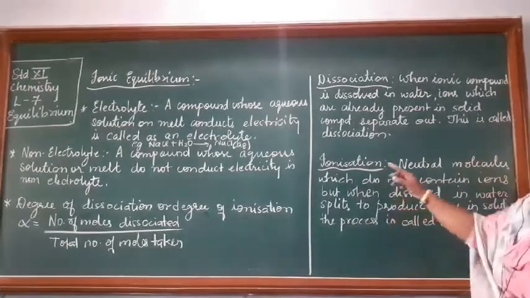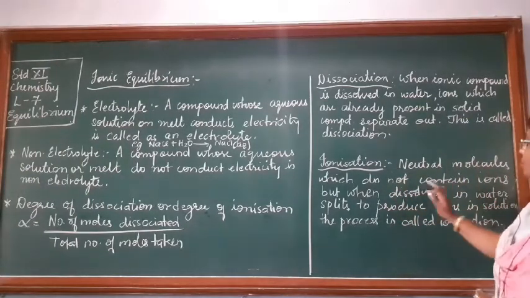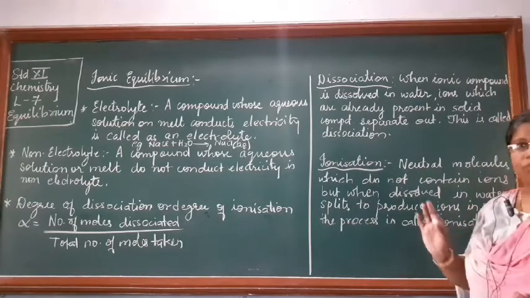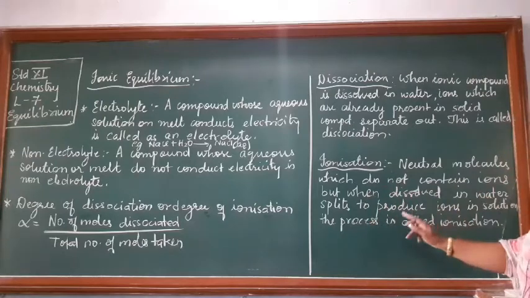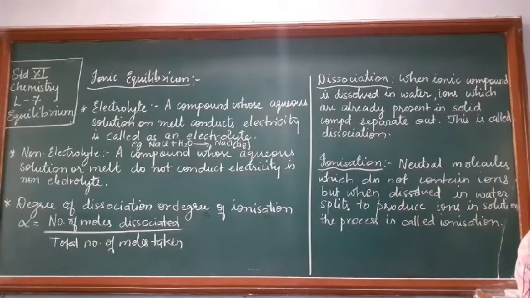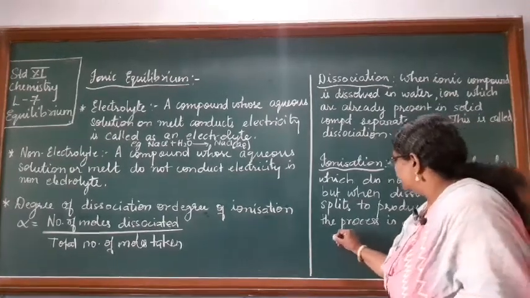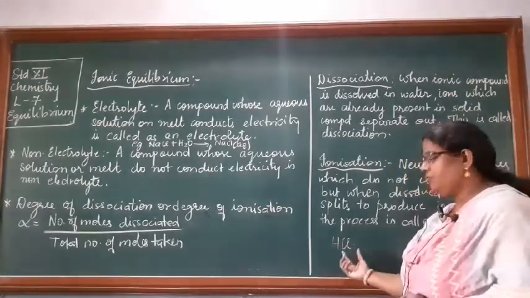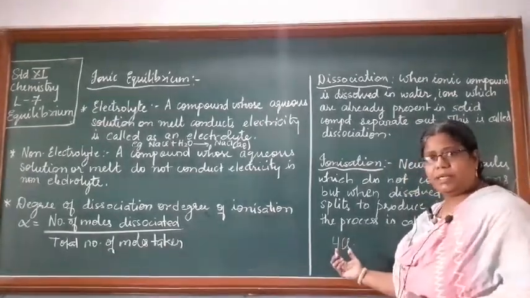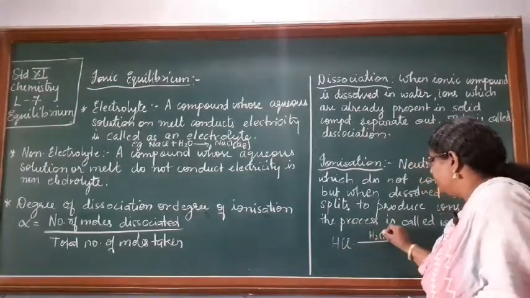Okay, ionization क्या होता है? When neutral molecules which do not contain ion, but when dissolved in water it splits to produce ions, then this is called as ionization process. Okay, जैसे HCl है, HCl एक neutral molecule है, it is not formed of H plus ions and Cl minus ions, no, but when you add it to water, what will happen?